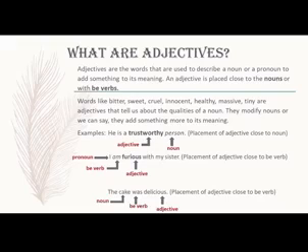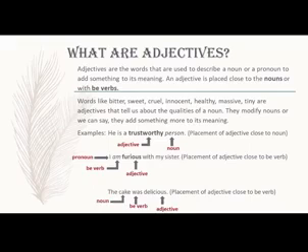Therefore, we are going to place the adjective after the be verb. And thus it becomes I am furious with my sister. If you would closely observe, here the placement of adjective is also close to be verb.